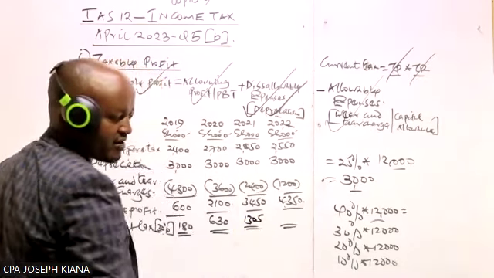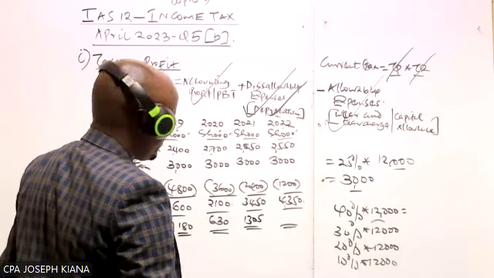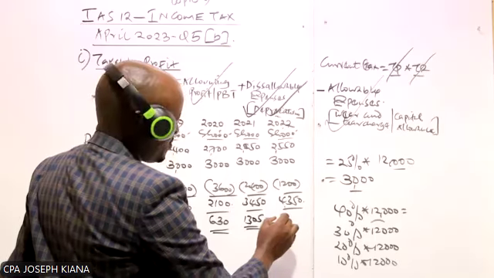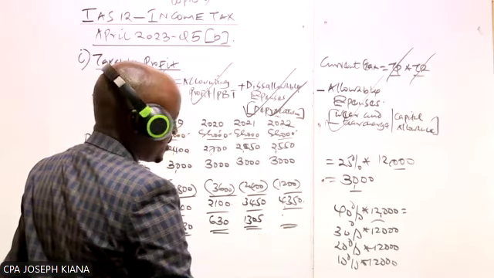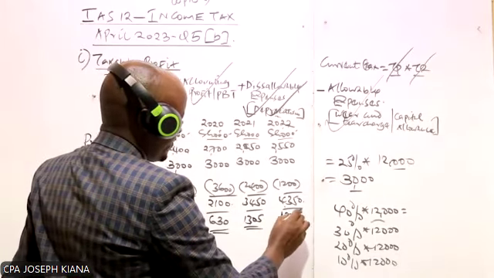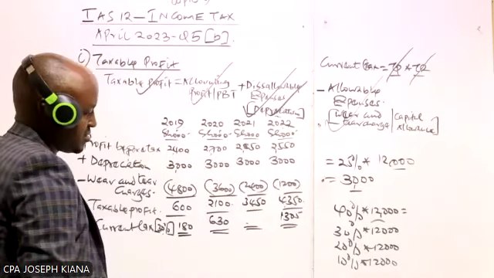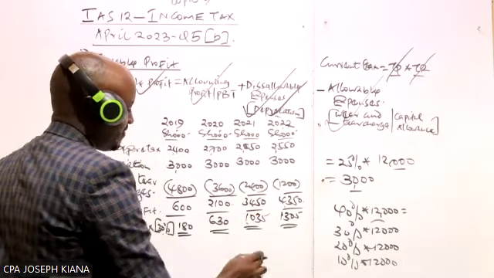What about 30% of 43.50? That will be 13.50. So this one was 10.35, like that.